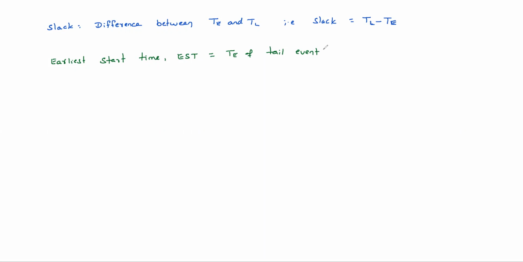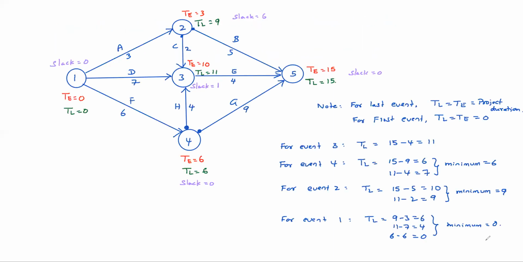Okay, EST of an activity equals the T of the tail event. Clear? Earliest start time is nothing but that. Suppose activity 2-5 here, what is the EST?